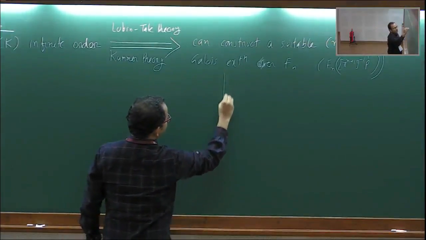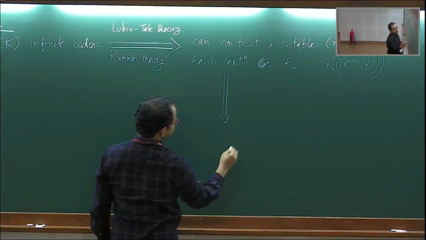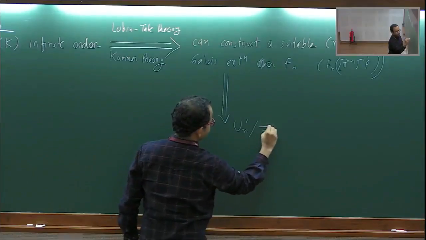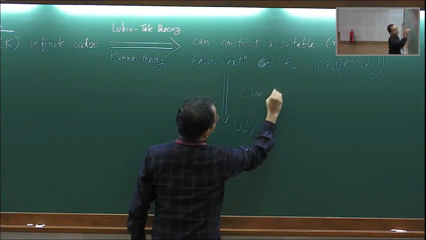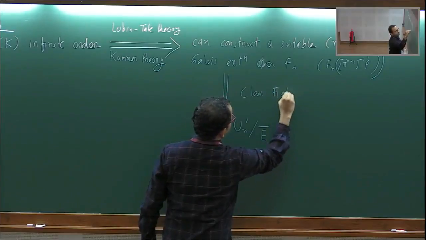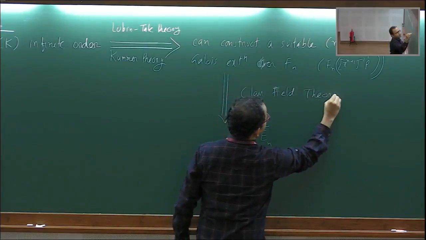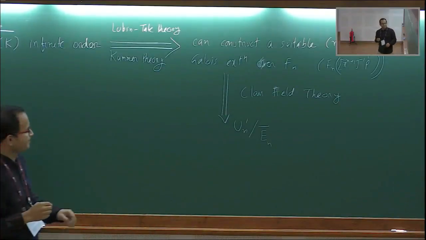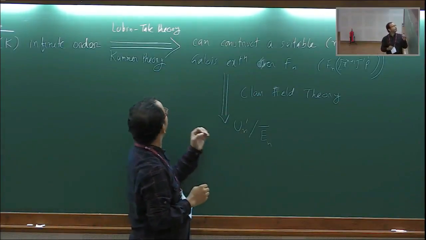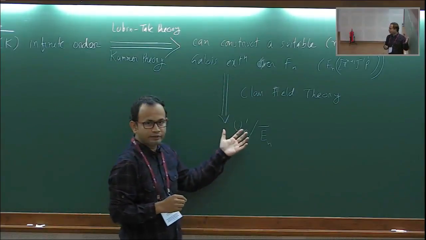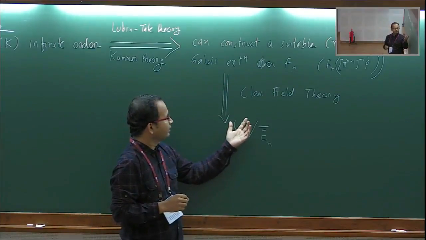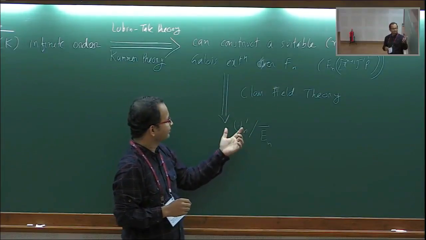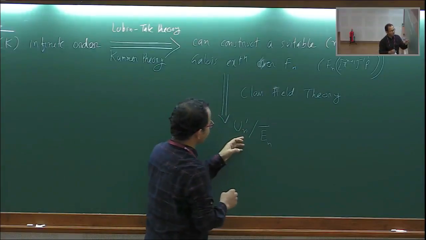Now, this actually by class field theory can be related to this, because this is class field theory. There's a nice correspondence between abelian extensions of F_n and ideals of F_n, but when you have unramified extensions, only the local units at the ramified primes contribute, and so it basically boils down to that.